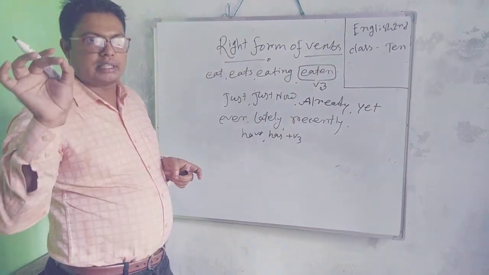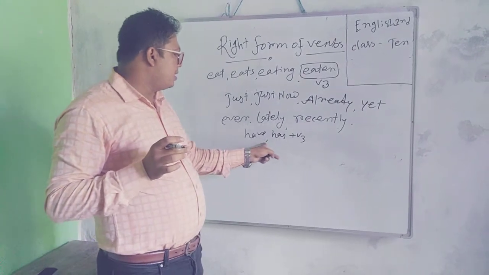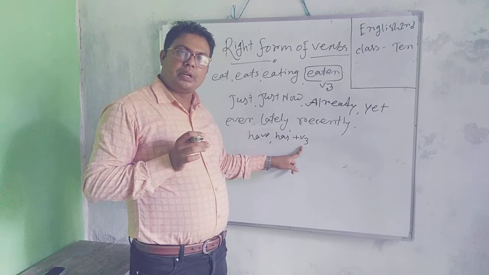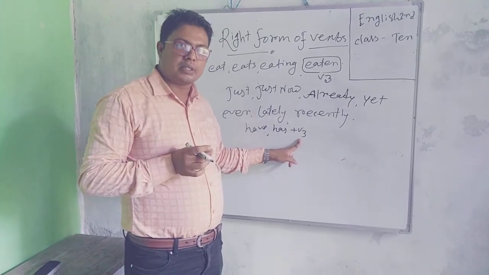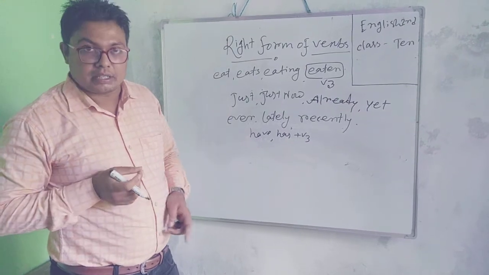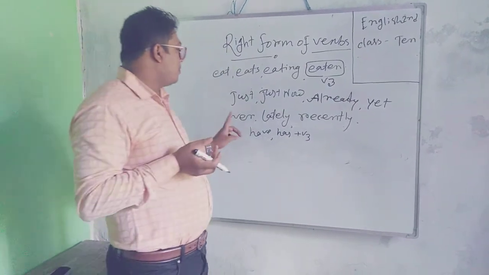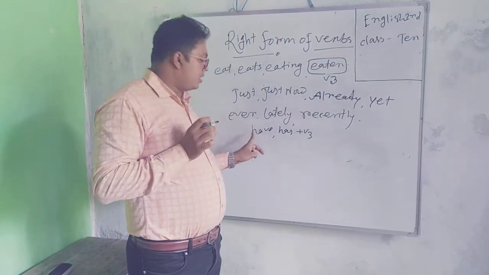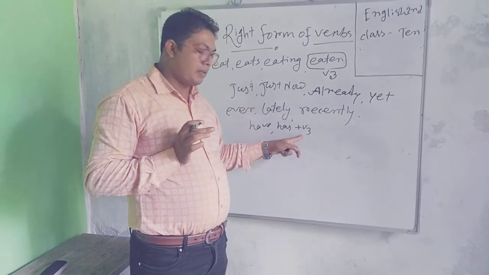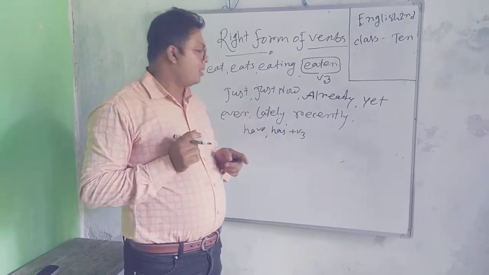If the sentence is written with the auxiliary verb have or has, then you have to add only the V3 form of the verb. And if the auxiliary verb is not added, then you have to write have or has according to the tense, and then add the V3 form of the verb. Like